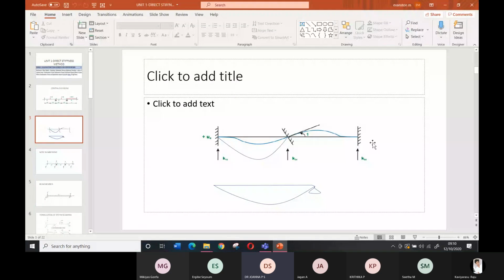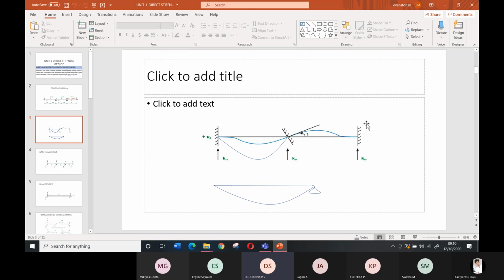Now hold it firmly with all five fingers of the left hand on one end and all five fingers of the right hand on the other end. It will give a fixity. After this class is over, take your scale and feel the effect of these two supports. One is a simple support, another is a fixed support. Fixed support means you are holding it firmly. If you hold it firmly, then rotation is not allowed.